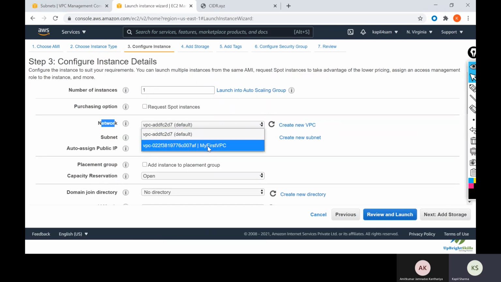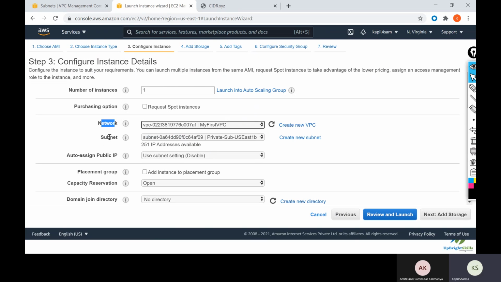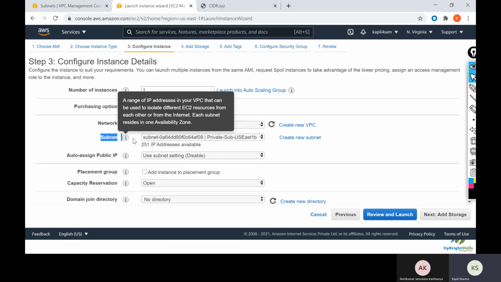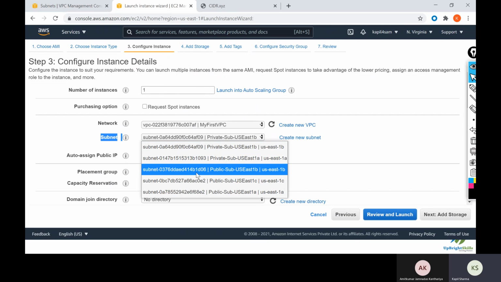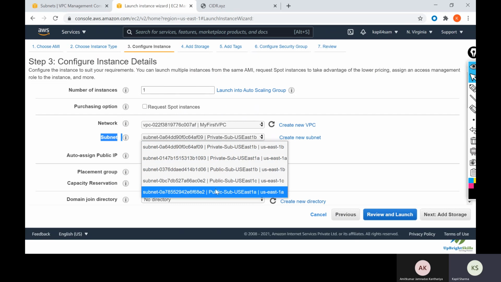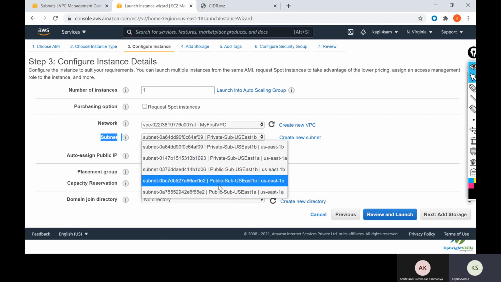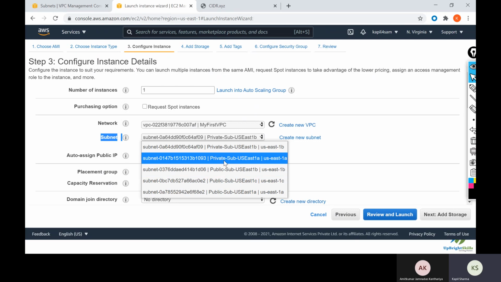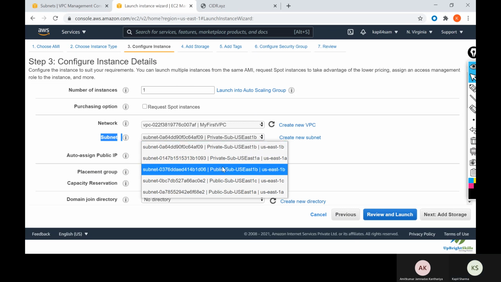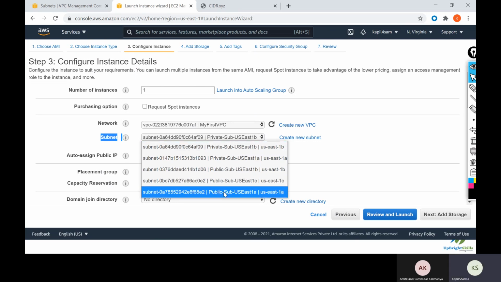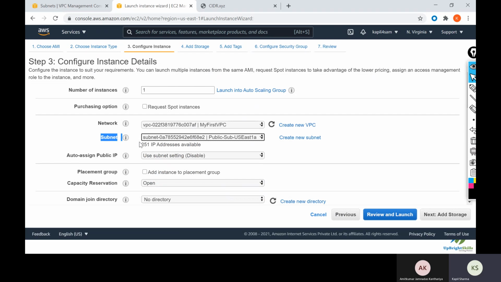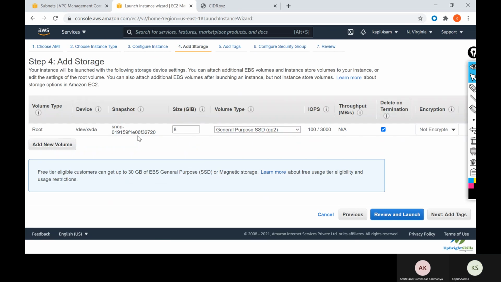We will change it to my VPC, the VPC which we have created. Here you will get the subnet option, in which subnet you want to host. The subnets we have created are public 1A, 1C, 1B, private 1A, and private 1B. Whichever subnet you want to host in, just click on that subnet. We will currently host in public subnet 1A.